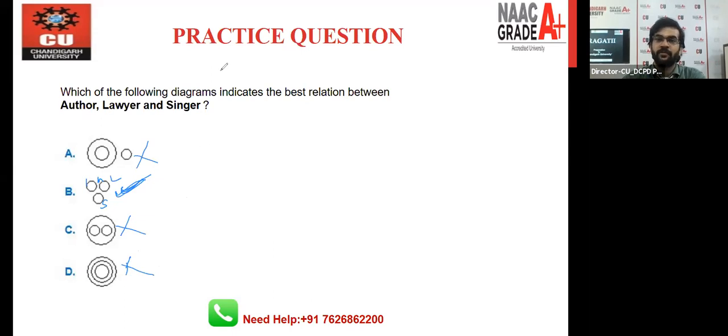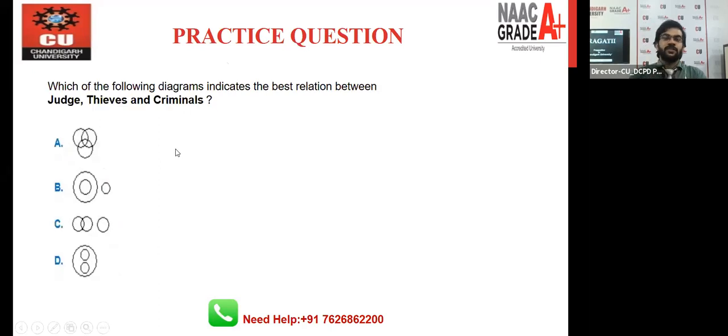The next question is this one. Judge, thieves, and criminals. We have 4 options: A, B, C, and D. Which one is the right one? Judge, thieves, and criminal. We all know there is a link between thieves and criminals, right? There is no link of judge with the thieves and criminals. So definitely judge is a different circle, and the thieves and criminal circles will intersect with each other.